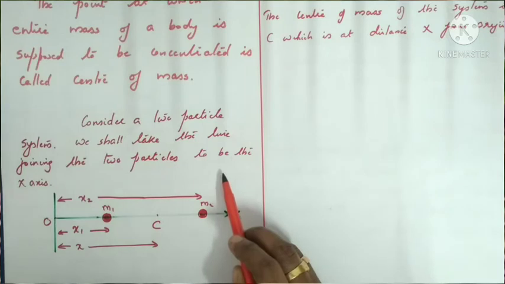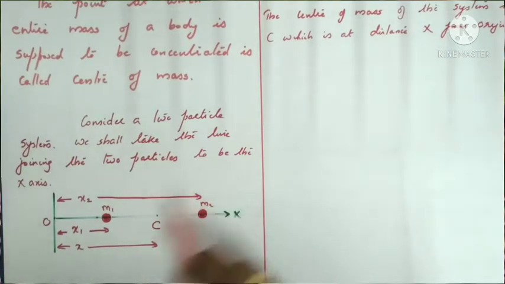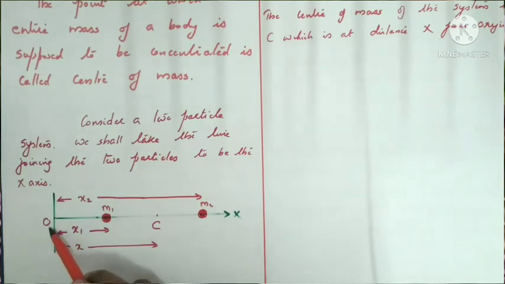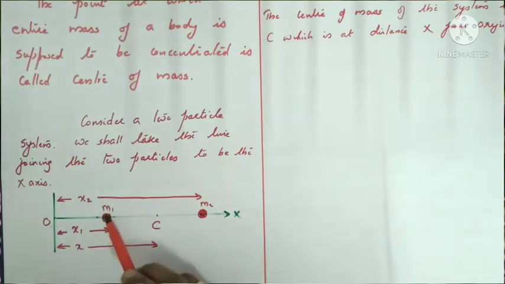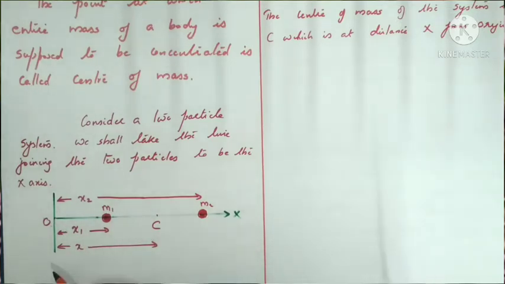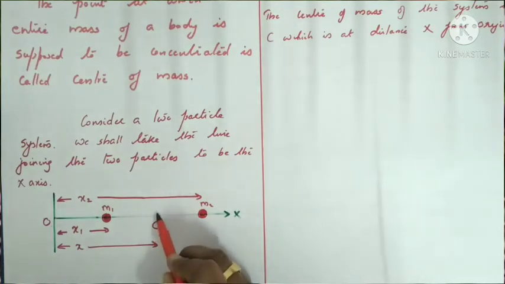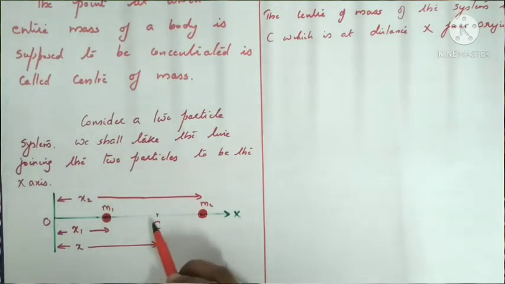We shall take the line joining the two particles to be the x-axis. The first particle is at a distance x1 from the origin. O represents the origin. The particle m1 is at a distance x1 from the origin. The particle m2 is at a distance x2 from the origin. And C represents the center of mass, which is at a distance x from the origin.